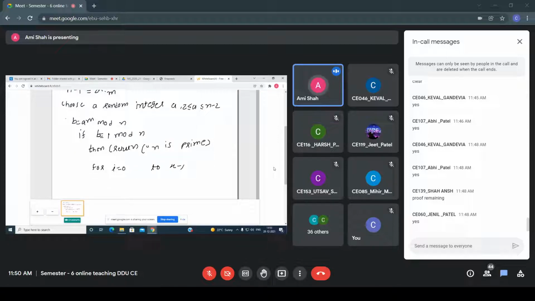So for i equals 0 to k minus 1, here I am writing: if b is congruent to minus 1 mod n, then I can say that n is prime. It will return that n is prime. Else, b equals b square mod n is calculated. But if in each and every case it does not return minus 1, then the algorithm returns that the number is composite.